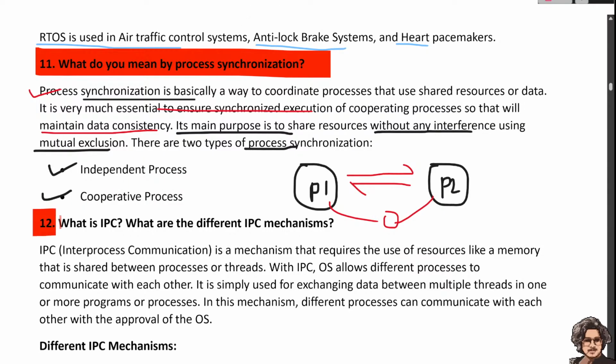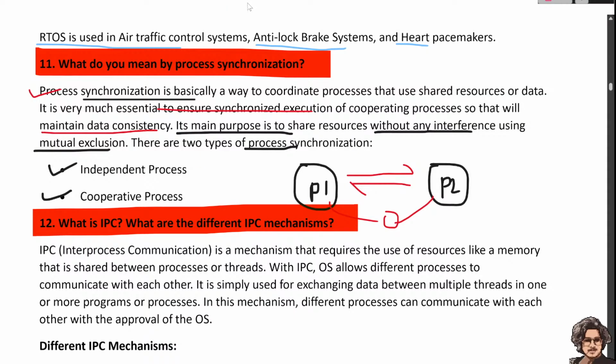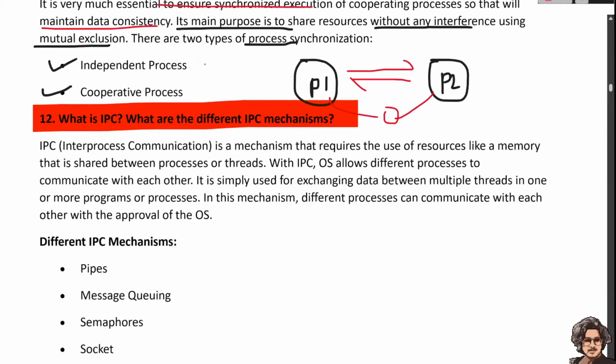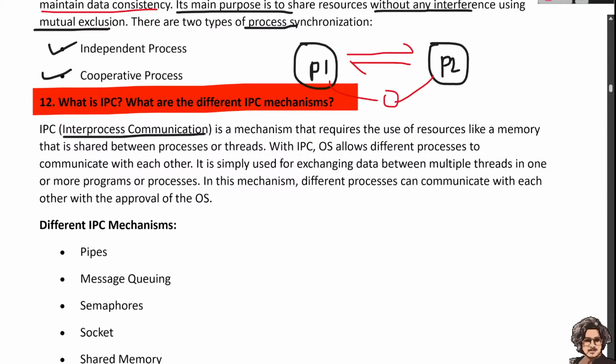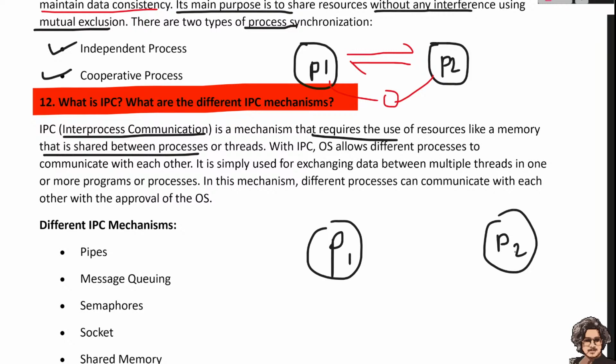So what is IPC? As we discussed earlier, IPC is inter-process communication, a mechanism required to use resources like memory that is shared between processes and threads. This is process one, and this is process two.